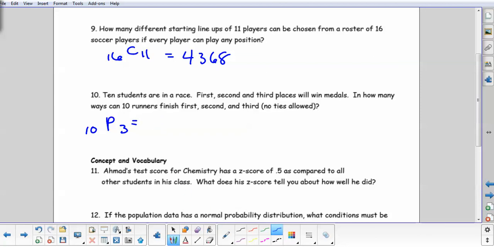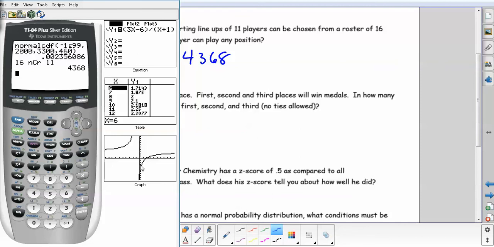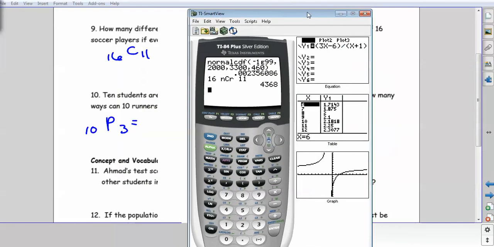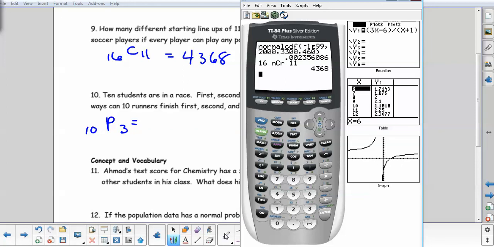On the calculator, we would type 10, and P is math, go over to probability, and go down 1, and then 3. So I have 720.